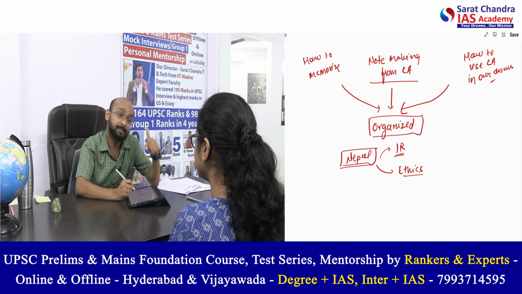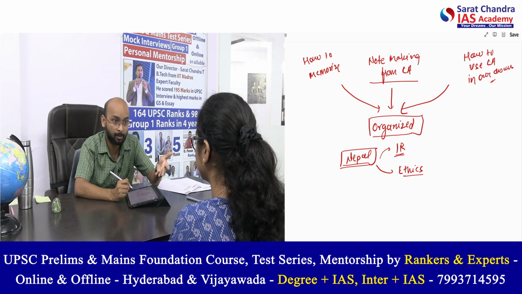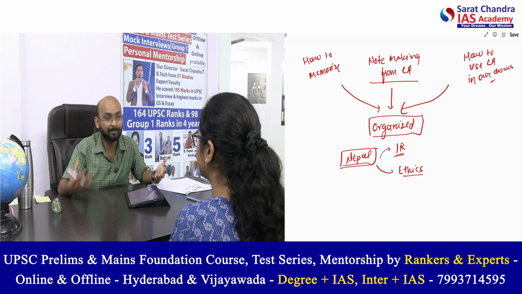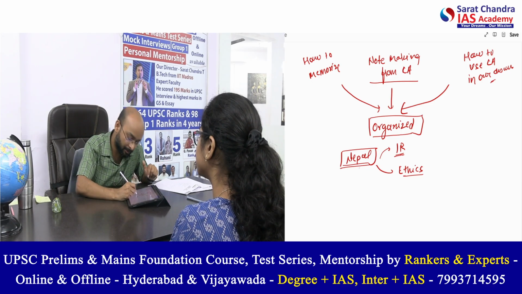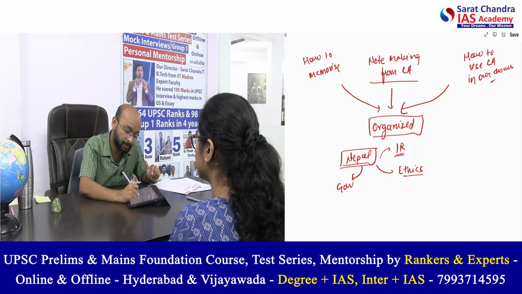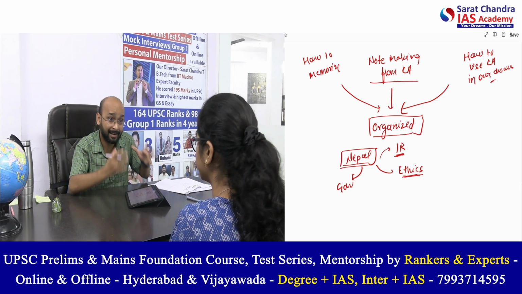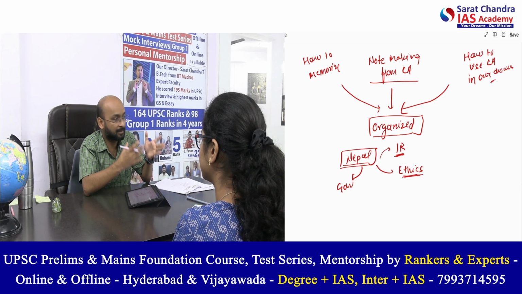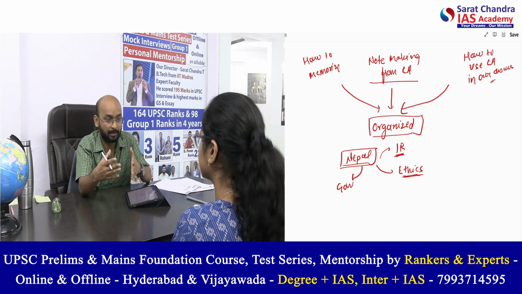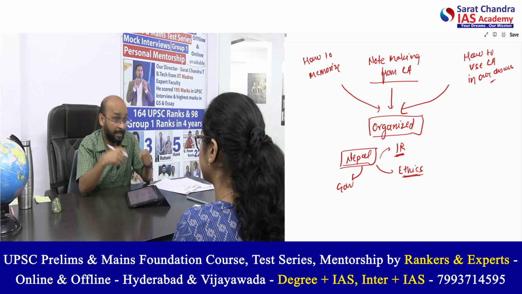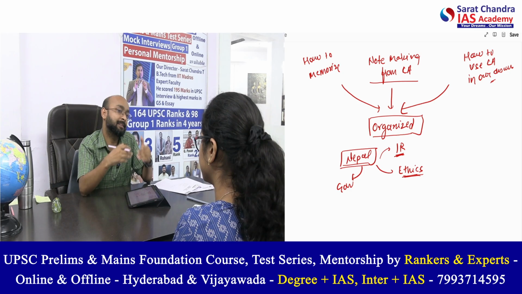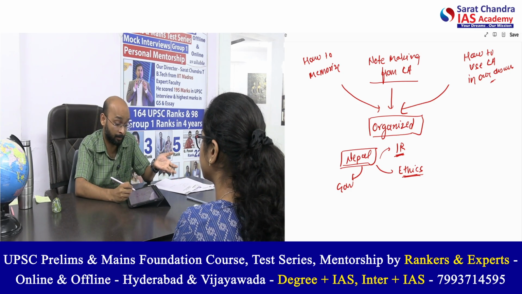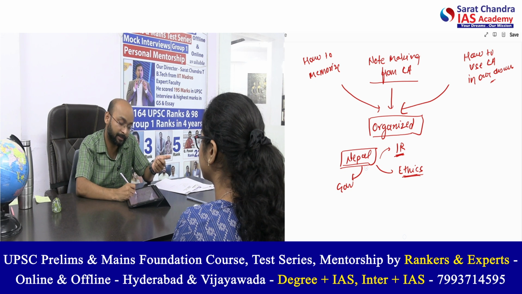I can use it as an example of governance also: how very high corruption can lead to mass-level protest among the youth. That can be used in governance, in IR, and in ethics. If the politicians are not ethical, as Gandhiji said, politics without principle, if principles are not followed and they become corrupt, then there can be rebellion or the possibility of protest. That is what happened in Nepal.